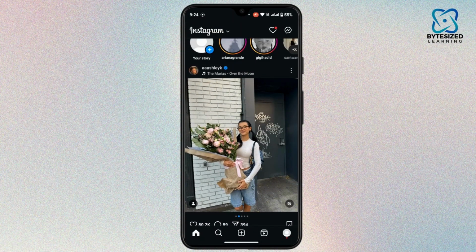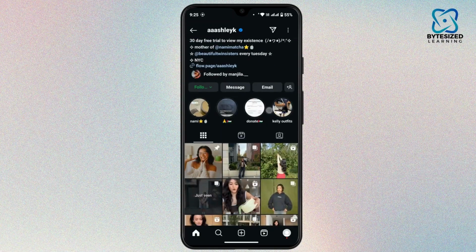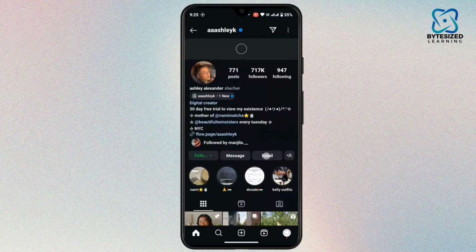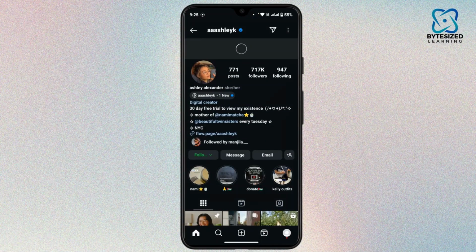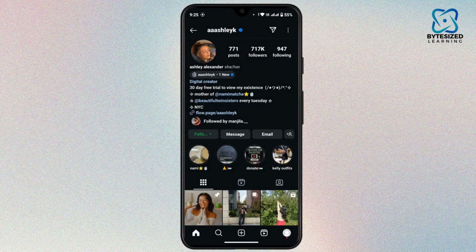In order to see what someone likes on Instagram, Instagram does not provide a direct way to view someone else's activity. However, there are some indirect methods to get an idea of what someone likes or dislikes on Instagram. The first method is to check their profile and posts. You can always visit their profile and look at the content they post, as it often reflects their interests. You can also browse their history or stories for additional insights and information about their likes on Instagram.